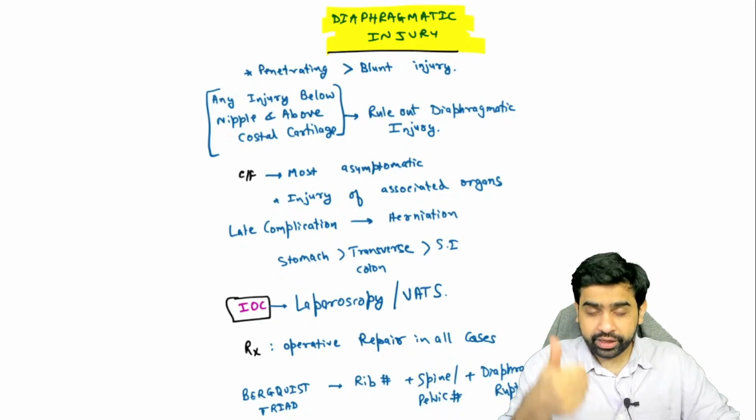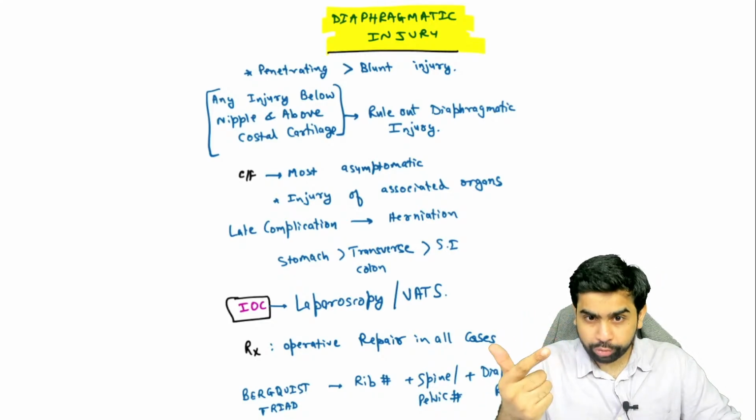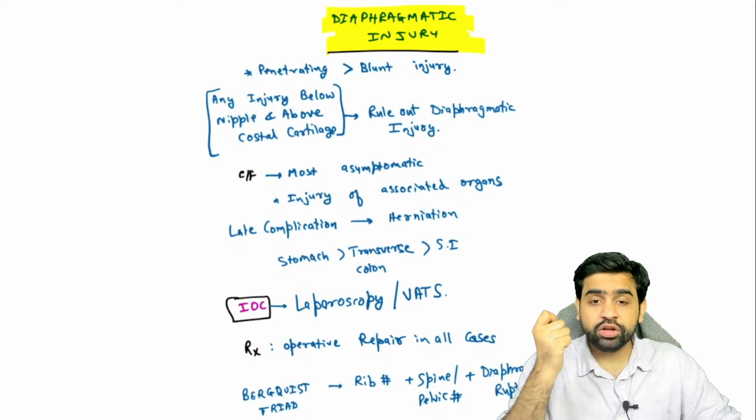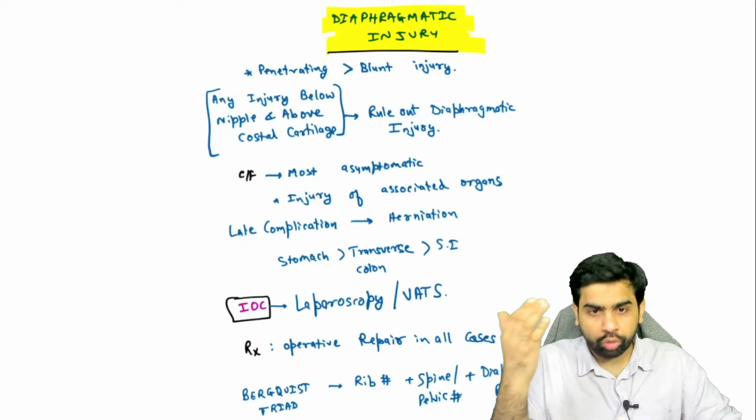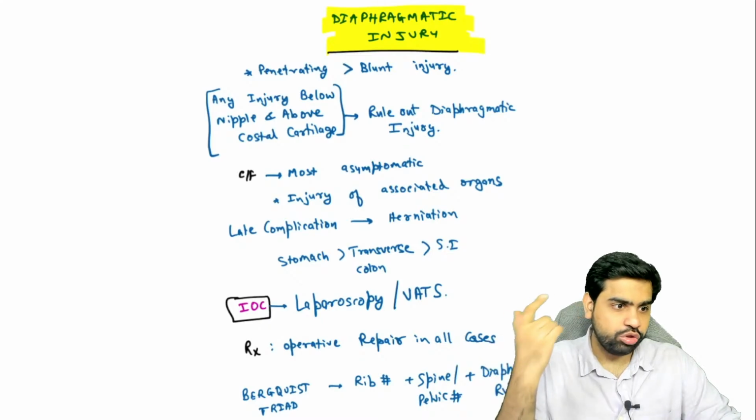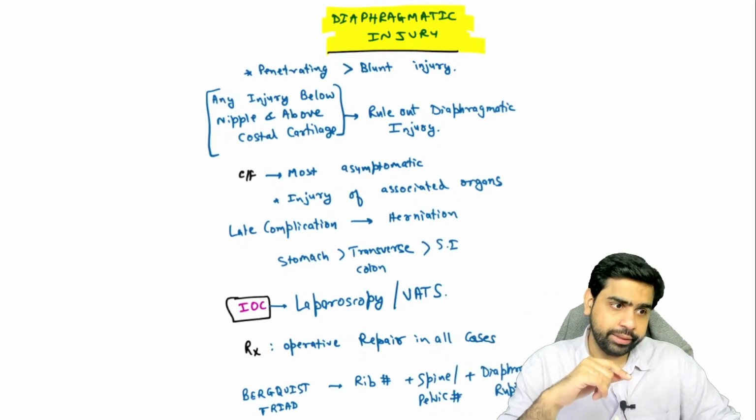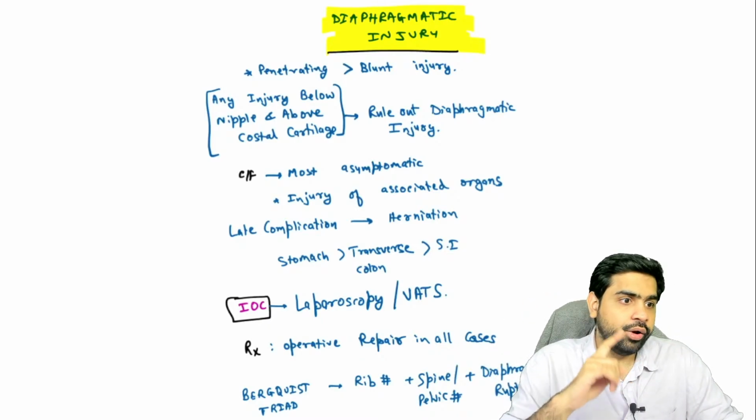And how do you want to repair it? With an absorbable suture or a non-absorbable suture? You have to repair with a non-absorbable suture. So all these are the important points about a diaphragmatic injury. I hope you have understood this particular point, guys. Okay, got it? Okay, right.